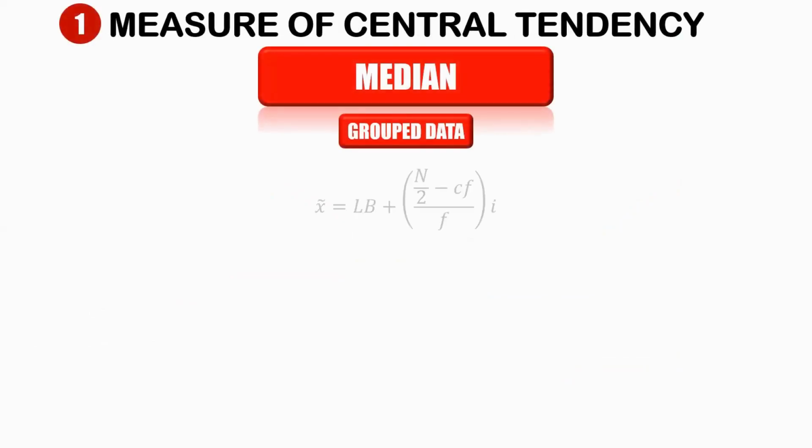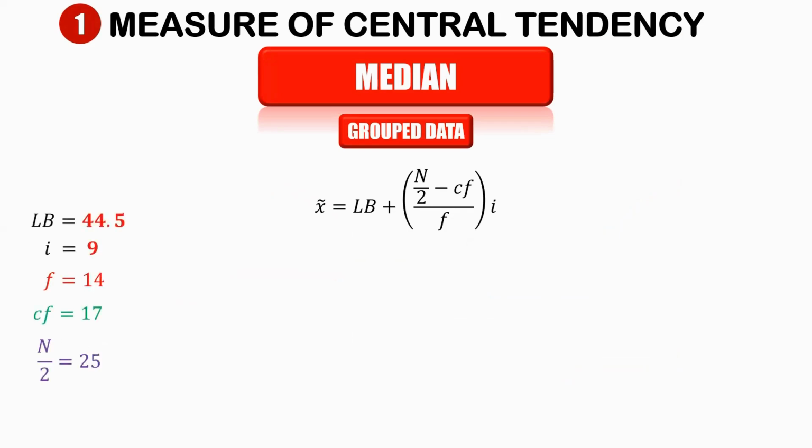So our formula is median is equal to lower boundary plus N over 2 minus cumulative frequency, divided by the frequency, times our interval. These are the data that we have gathered earlier from the given table. So let us just substitute our given values. Now we have 44.5 plus 25 minus 17 divided by 14 times 9.